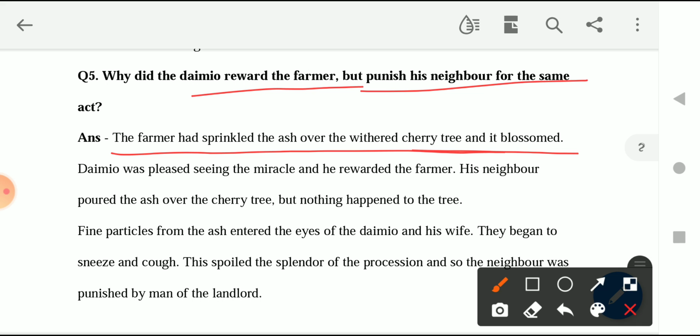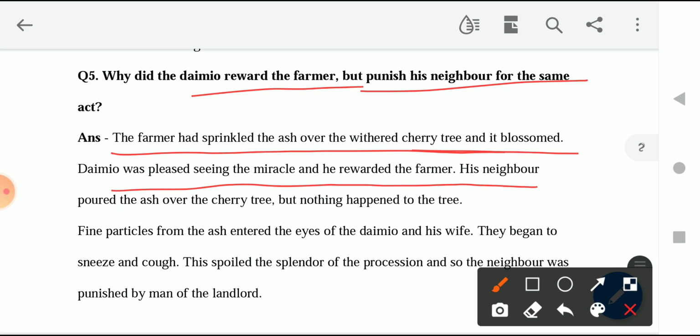Right? So the farmer sprinkled the ashes on the trees and was able to revive them. And Demio was pleased seeing the miracle and he rewarded the farmer. This is what happened with the farmer. Now, after seeing the similar thing, the neighbor also wanted to get the reward from the Demio.